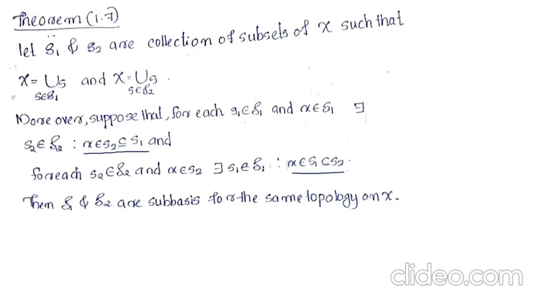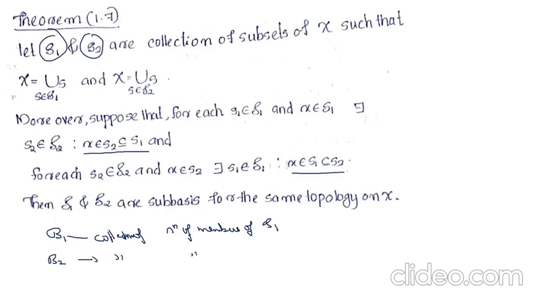So here we get two collections S1 and S2. We define B1 as the collection of all finite intersections of members of S1, and B2 as the collection of all finite intersections of members of S2.